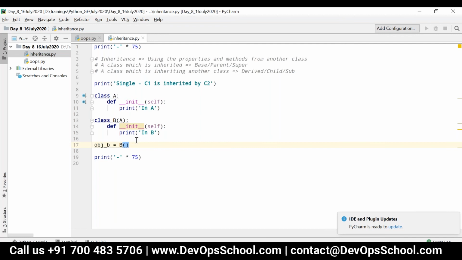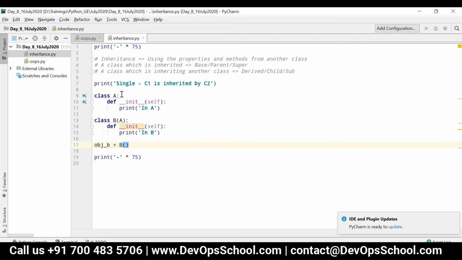So whenever the object is getting created, it will check for the init method first in its own class. If it is present in its own class, only that init method will be executed. If it is not present in its own class, then it will check whether the init method is present in the parent class or not. If it is present, the init from the parent will be executed.